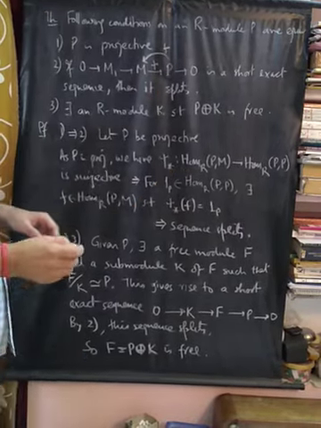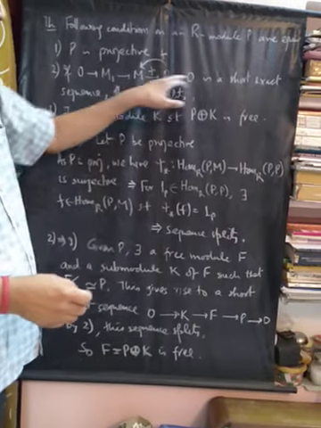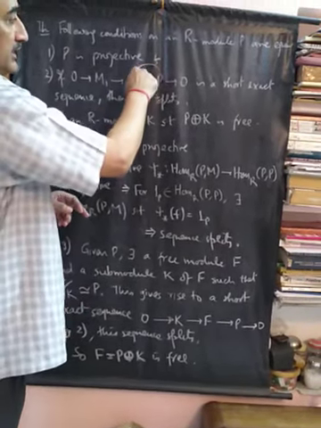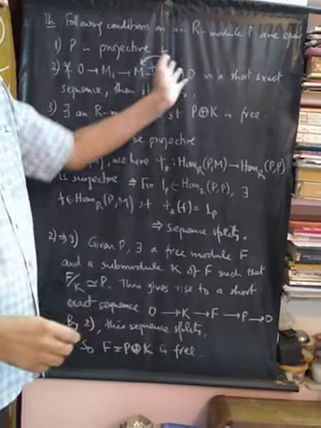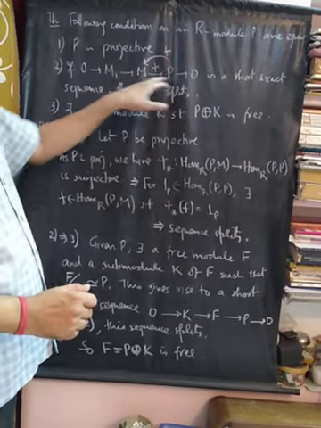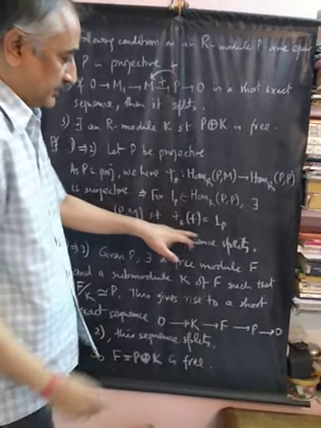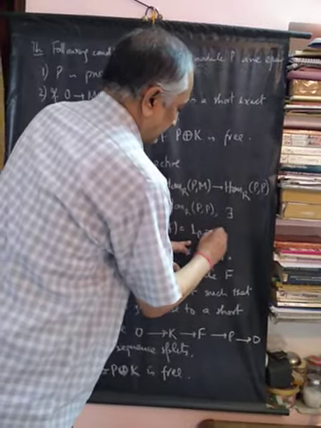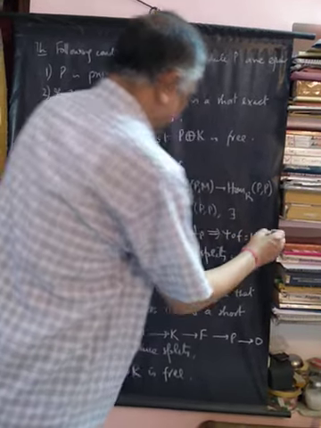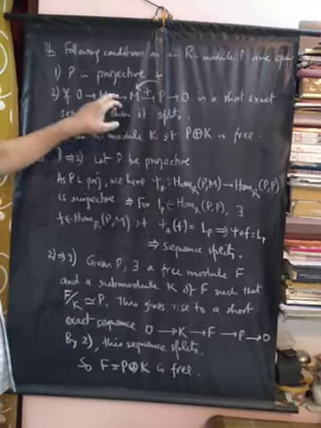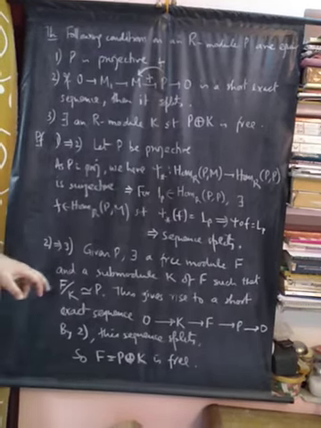We have done a theorem that whenever we have a short exact sequence 0, M1, M, M2, 0, and there exists a G such that G composition K is identity on M2, then the sequence splits and M becomes the direct sum of M1 and M2. The same thing works here, because psi composition F is identity, so the sequence splits. Then we prove that 2 implies 3.